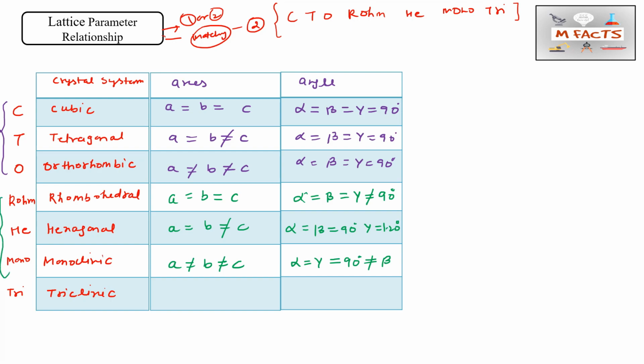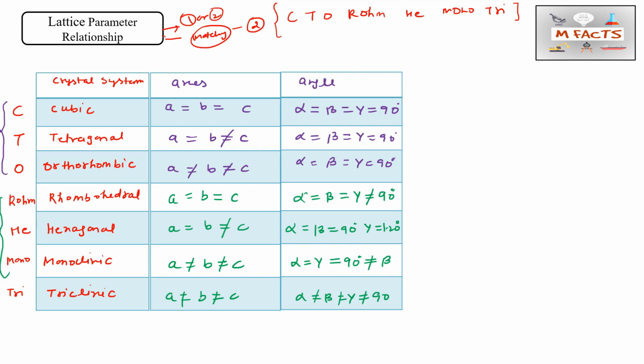And for triclinic, a, b, c are all not equal, and all angles are also not equal to 90. So this is how we made the chart, and we will try to remember the chart in this way from today onwards. The first group is CTO, and for CTO, how can we remember the axes? We will write a equals b equals c.